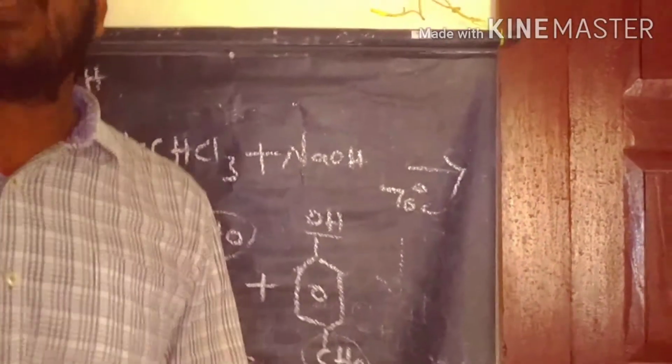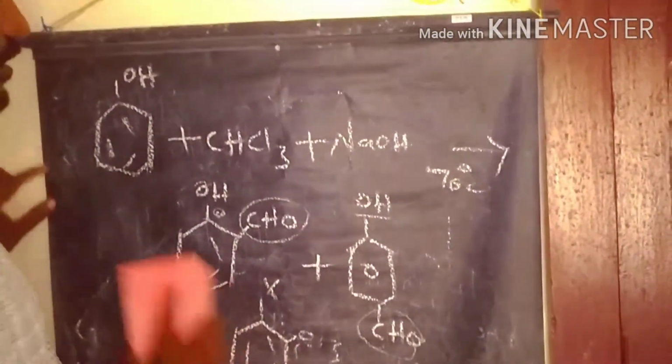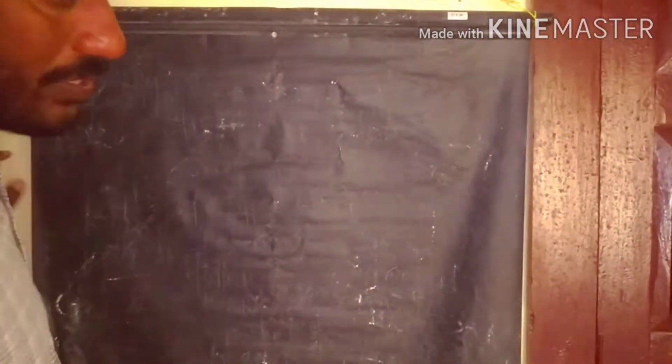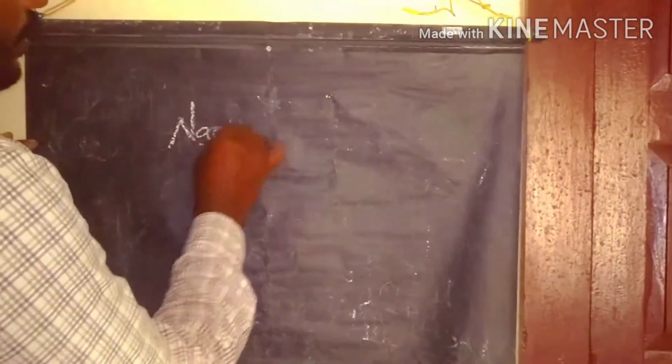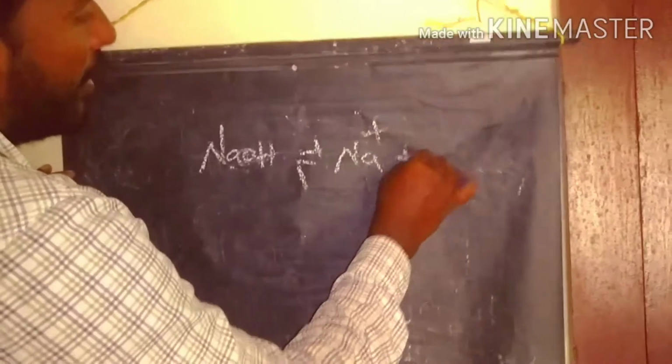So what is the mechanism involved in this reaction? Now we discuss the mechanism of this reaction. We start with a base like sodium hydroxide. Sodium hydroxide is a base, so it ionizes to form sodium plus and hydroxide ions.